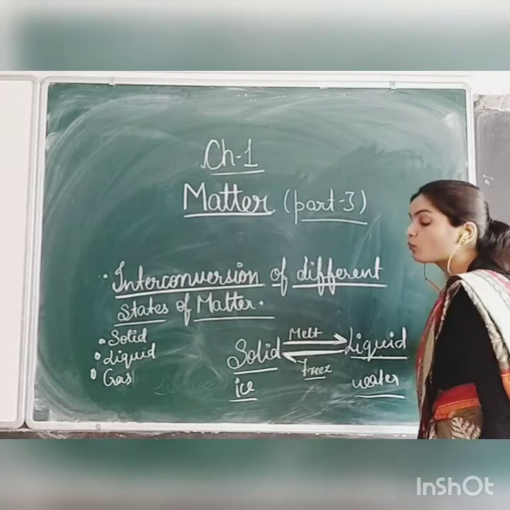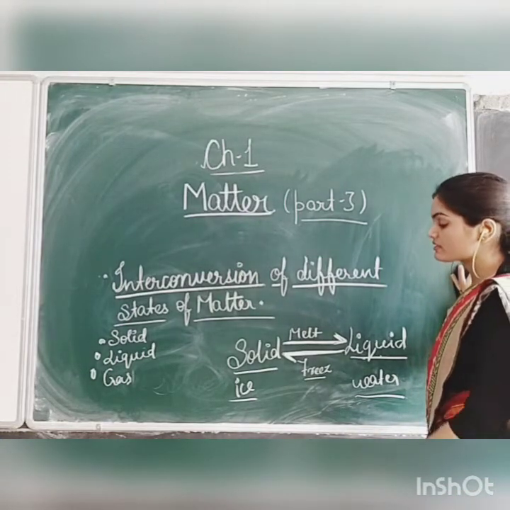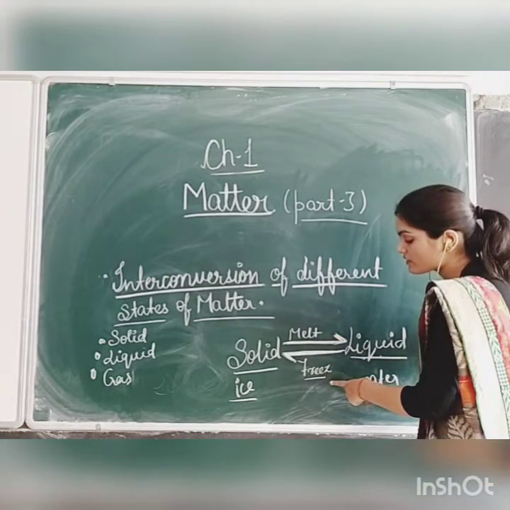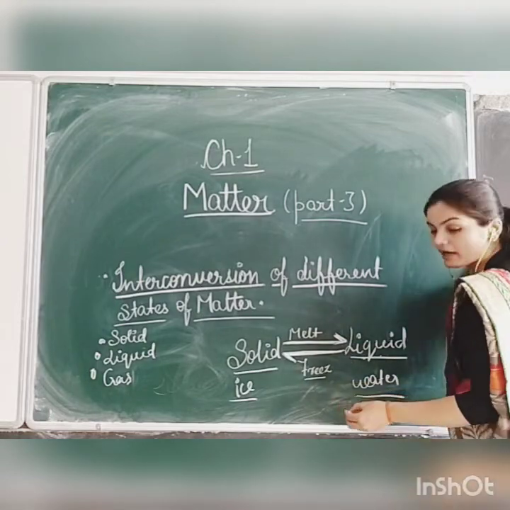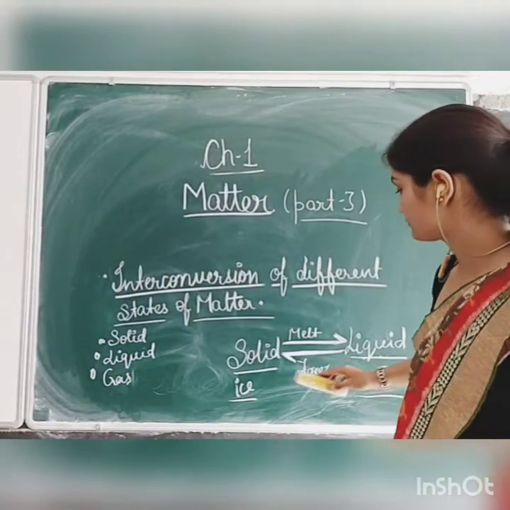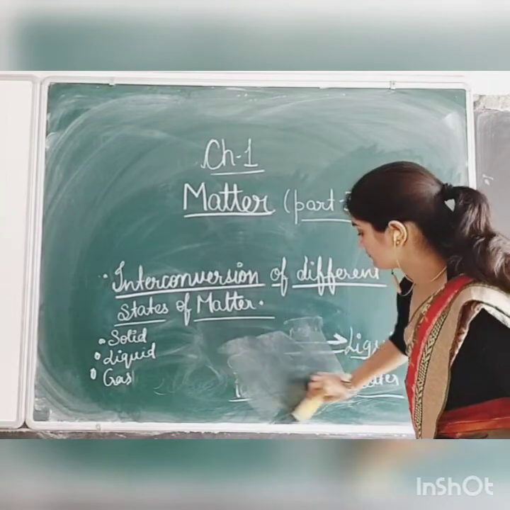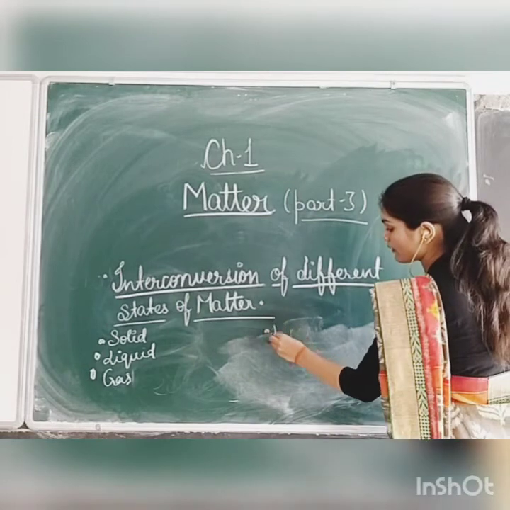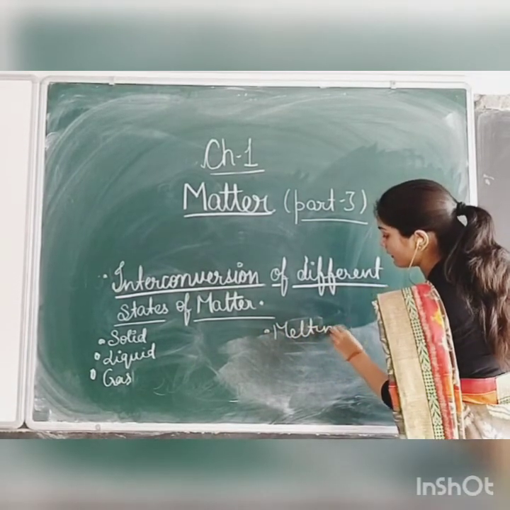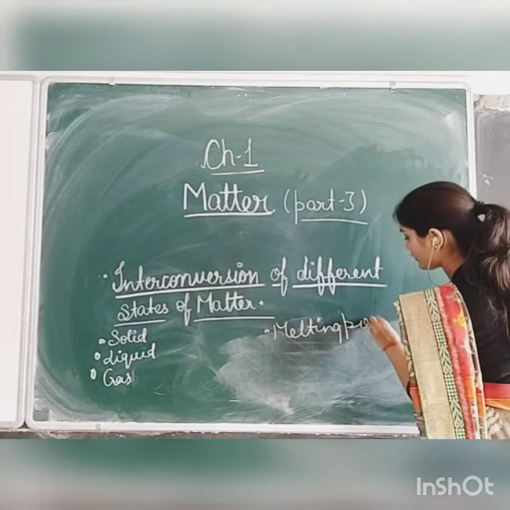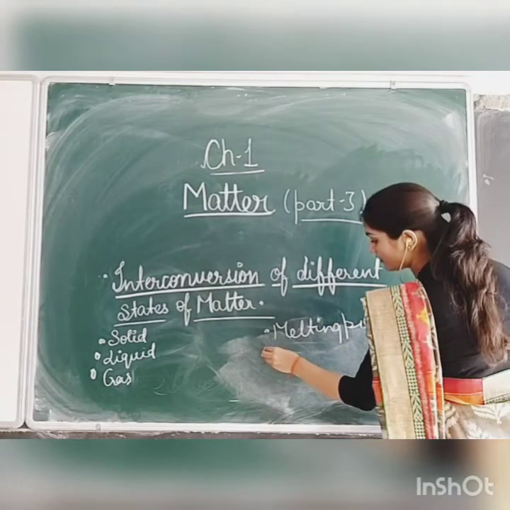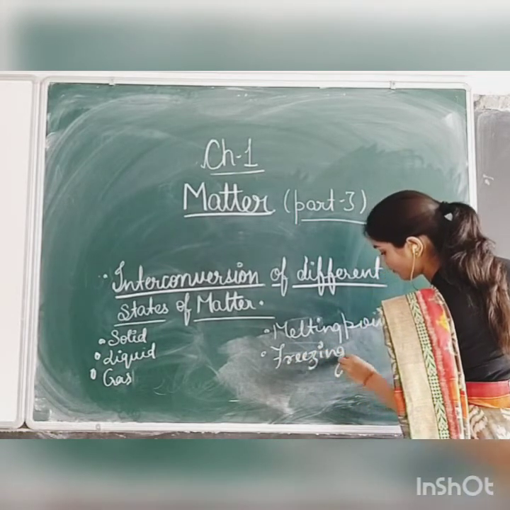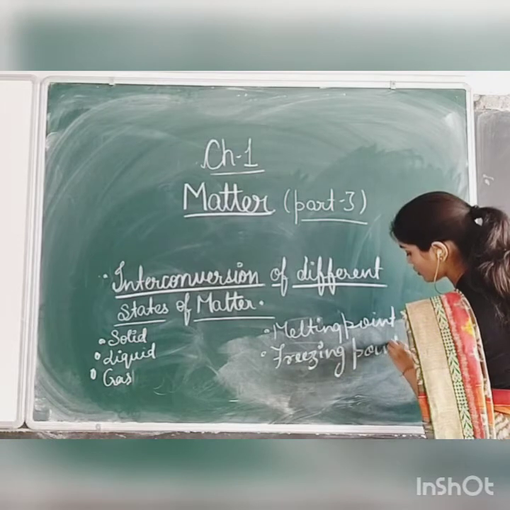Now from here, one thing more we have to study, students, is the melting point and the freezing point. Now what is the melting point and what is the freezing point, students?